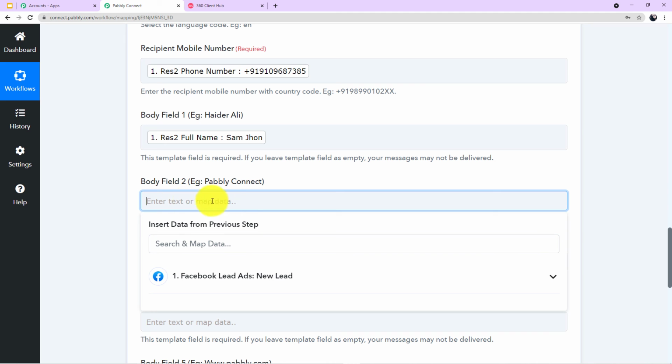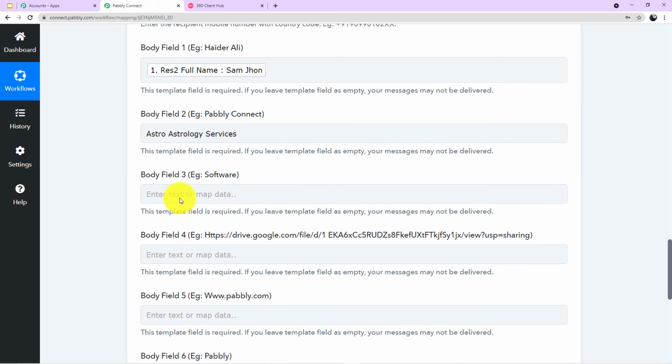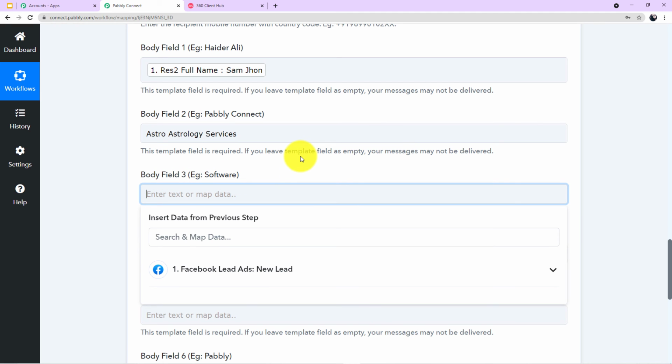Now in body field 2, the example written is Pabbly Connect. So here we have to enter the name of our services, astrology services. The name of our astrology service provider is Astrology Services. Now in body field 3, the example given is software. So here we have to write the product name, what we are offering. We are offering astrology services.